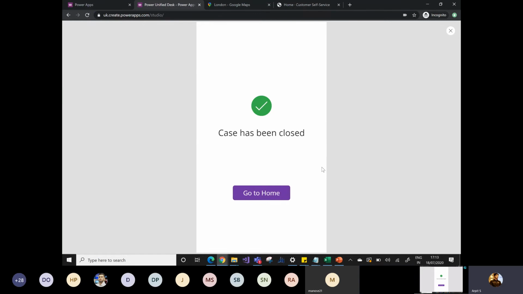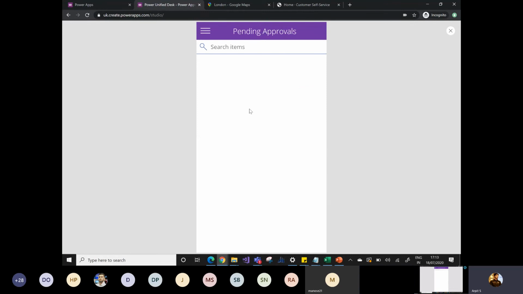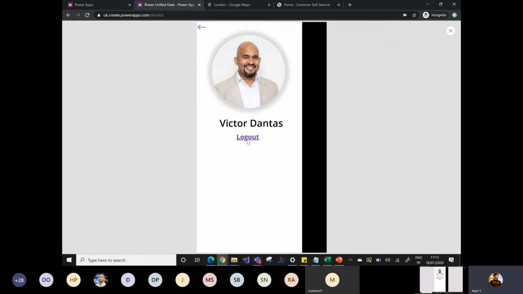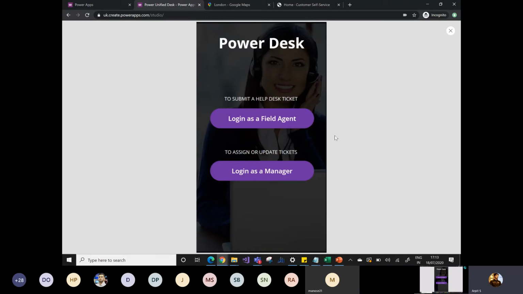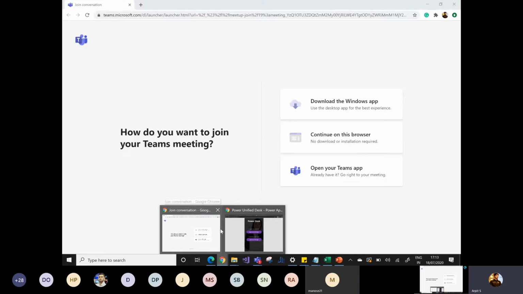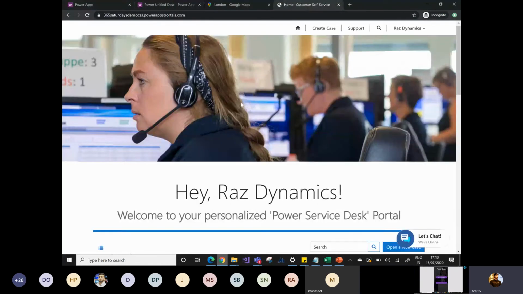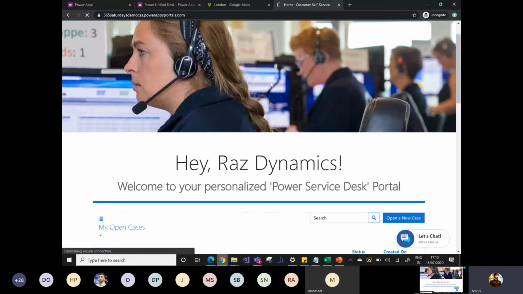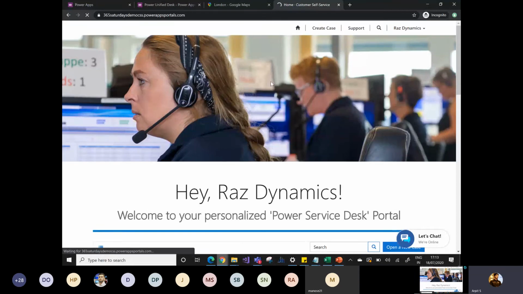Okay, so this will initiate a process in the backend, and I will go to the home and can see the case has been removed from the list, and Victor will go to the logout. So let's check the status of the case. Now after a few days, Raz will land on the portal again and wants to check the status of his case.